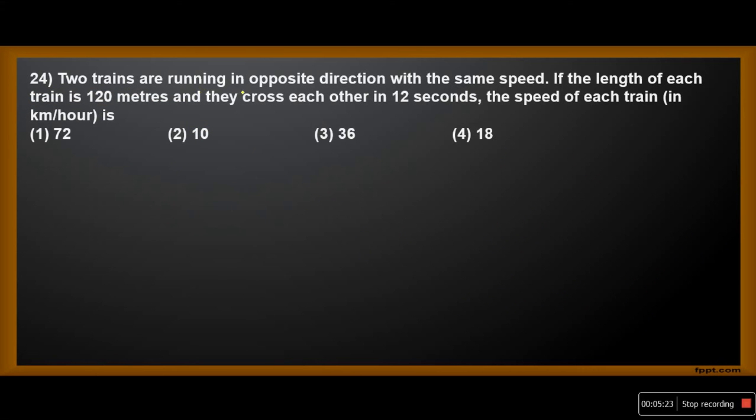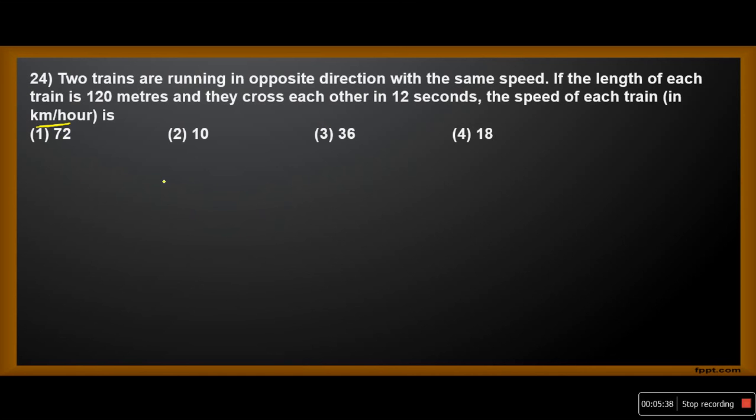Two trains are running in opposite directions with the same speed. If the length of each train is 120 meters and they cross each other in 12 seconds, what is the speed of each train in kilometers per hour? It is asking us to find the speed in kilometers per hour.